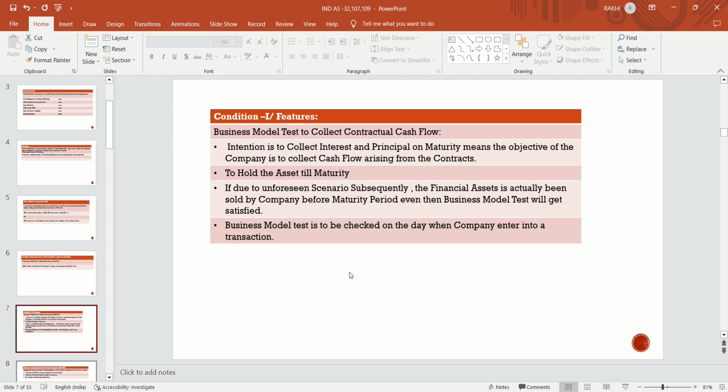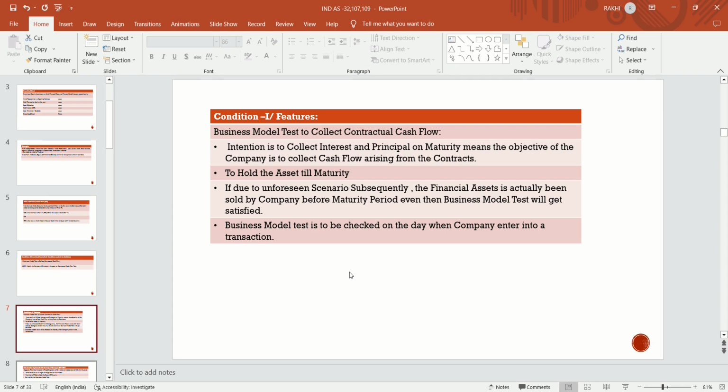We check the intention of the management to recognize that asset at amortized cost, and this test is to be satisfied at the time of initial recognition. If any change arises subsequently, that doesn't matter.